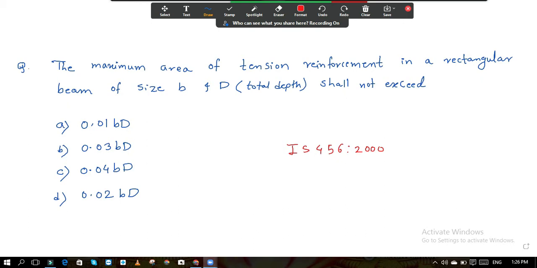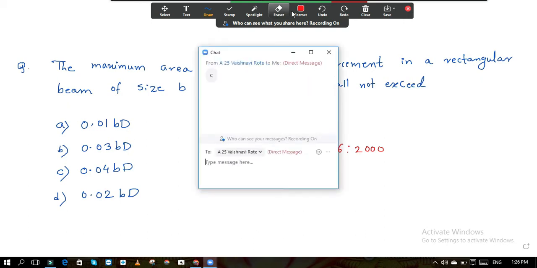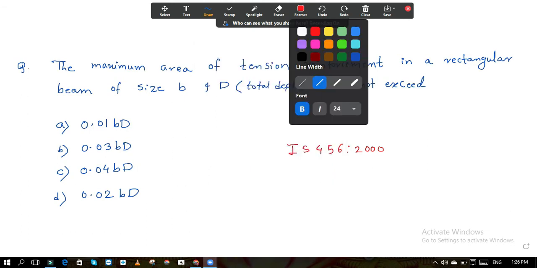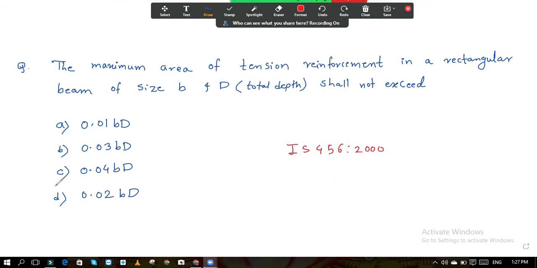The options are 0.01 BD, 0.03 BD, 0.04 BD. B into D means it is the gross area. Width into depth you are doing over here, that is the gross area. So the answer is C, and this is the correct answer. This is the standard given in the IS code. So it is 0.04 BD. This is the correct option.